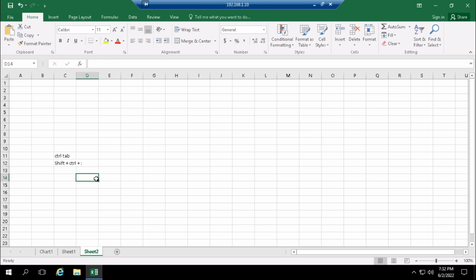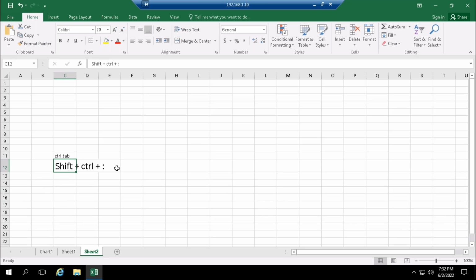This one also you can use. Let me zoom this. Colon or semicolon, you can say either, both are on the same key. If you are using Shift, it's a colon. So you can use any of these keys for changing from one sheet to another sheet.